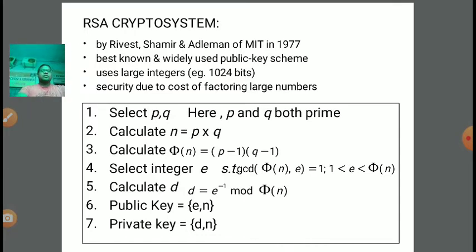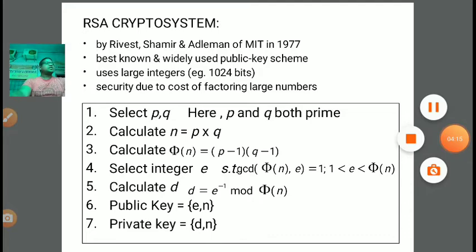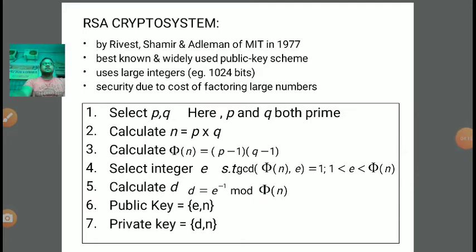Now, how to implement this RSA crypto system? In the RSA crypto system, first we need to generate the private key and public key. After that, we need to implement the encryption algorithm. Then at the receiver end, we need to perform the decryption algorithm, right? So first we are generating the key. The key generation process is the first process in the RSA crypto system.